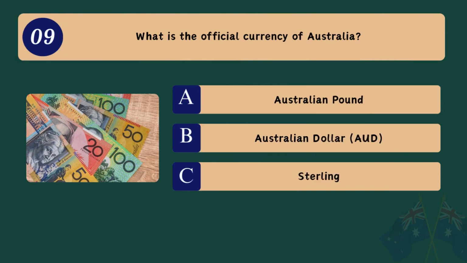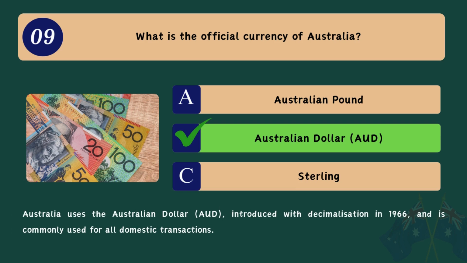Question 9. What is the official currency of Australia? A. Australian pound. B. Australian dollar. C. Sterling. Correct answer. B. Australian dollar. Australia uses the Australian dollar, introduced with decimalisation in 1966, and it is commonly used for all domestic transactions.